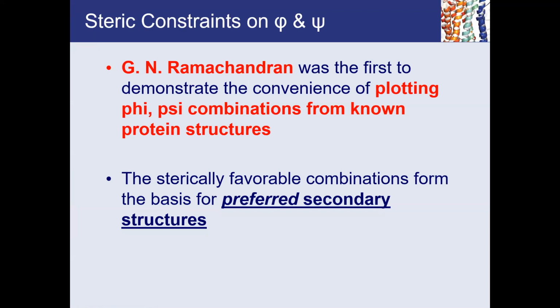He was the first one to suggest that you can actually take the structure of a protein and literally walk along the amide backbone, and try to measure the phi and psi angles for each one of the amino acids of the protein. And he was able to hypothesize that only certain combinations of these phi and psi values are theoretically possible. And these sterically favorable combinations of phi and psi angles are actually the basis for forming preferred secondary structures and tertiary structures.